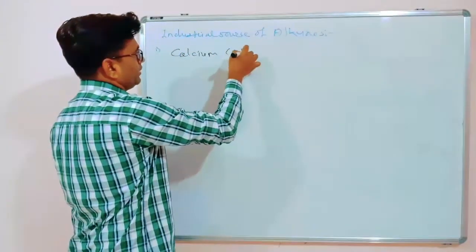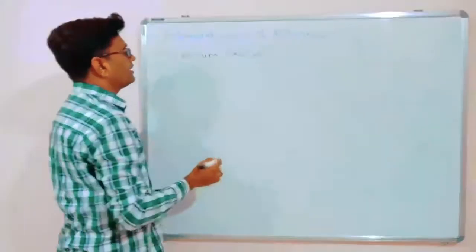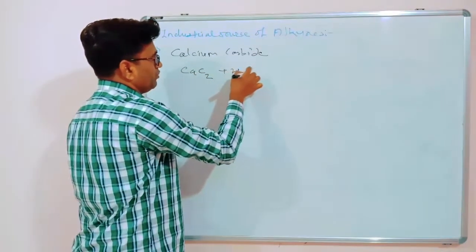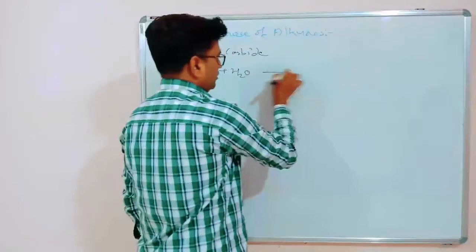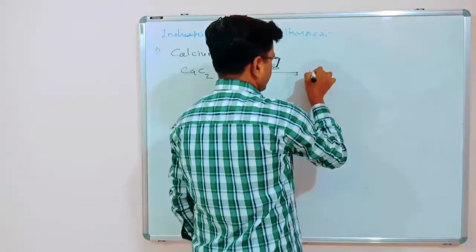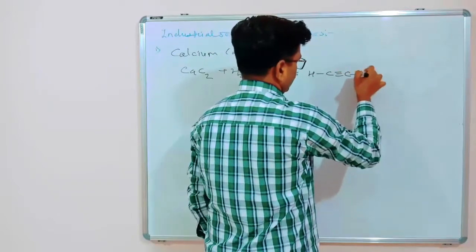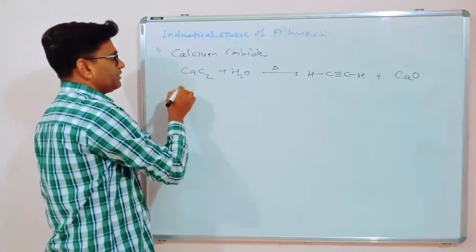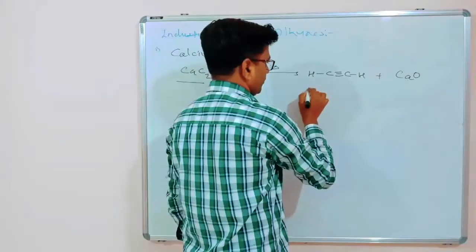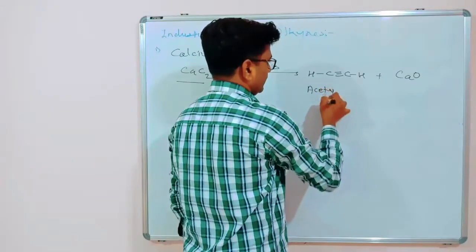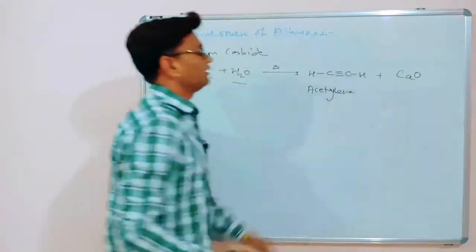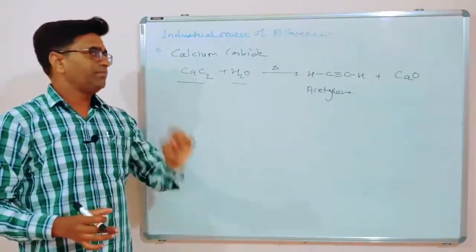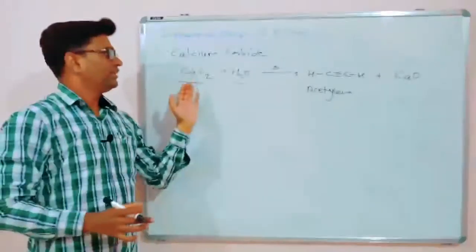Calcium carbide. If you heat calcium carbide, that is CaC2, in presence of water, then we will get HC triple bond CH plus calcium oxide. So calcium carbide, if you heat with water, then we will get acetylene on a large scale, and calcium oxide is a byproduct. So industrially, acetylene is prepared by this calcium carbide method in presence of water.